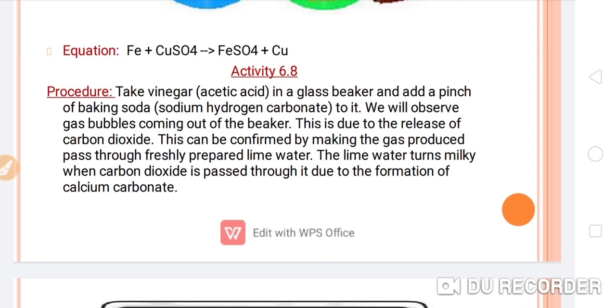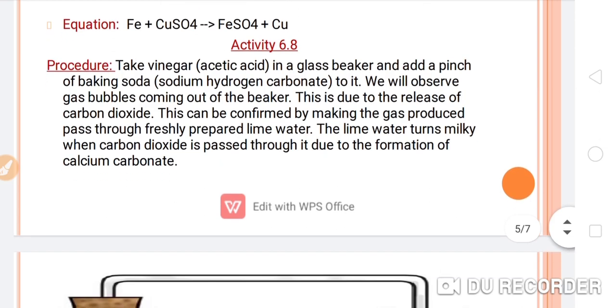Now first, the procedure. Take vinegar, that is also known as acetic acid, in a glass beaker and add a pinch of baking soda, that is also known as sodium hydrogen carbonate, to it. We will observe gas bubbles coming out of the beaker. This is due to the release of carbon dioxide.